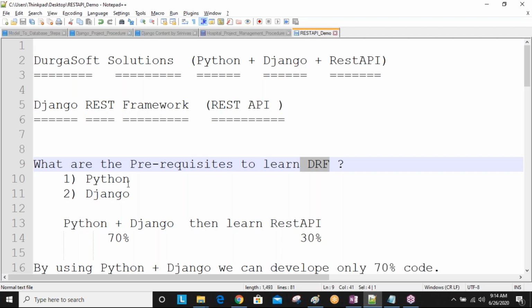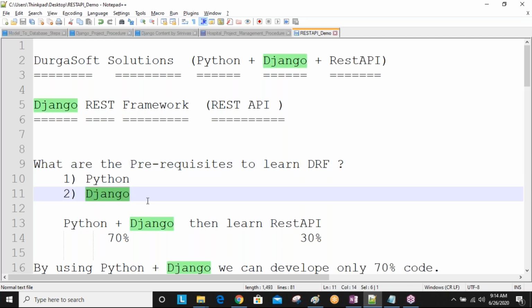Okay, and yesterday I said so only Python and Django you are learning. So when you are starting your projects, companies, only 70% project only you can develop. Okay, 70% project you can develop. So remaining 30% how we are developing means by using the REST API we are developing. Okay, so 70% is Django and 30% is the Python.